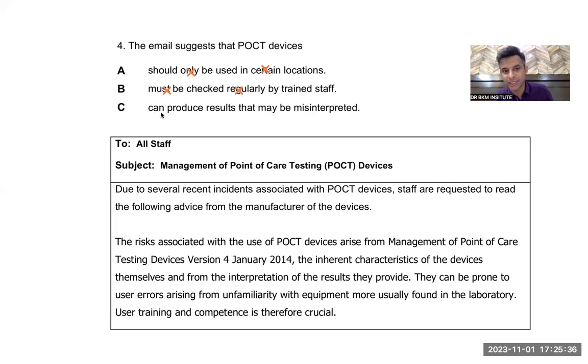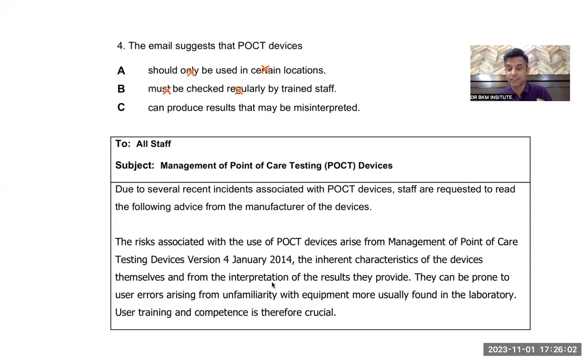And then you check the grammar: can produce results, can be prone to user errors that can be misinterpreted by the staff. So that is how you do these difficult questions in an easy way. First, with the help of elimination, and second, by noticing the grammar. Grammar is very important to be noticed in reading. Sometimes you think that grammar is not important. Grammar still holds the maximum importance even in reading; words like must and should are 90% eliminated.